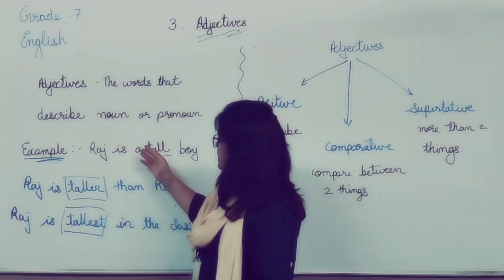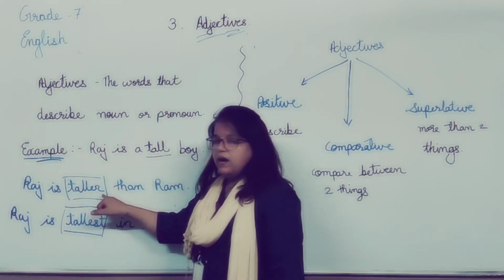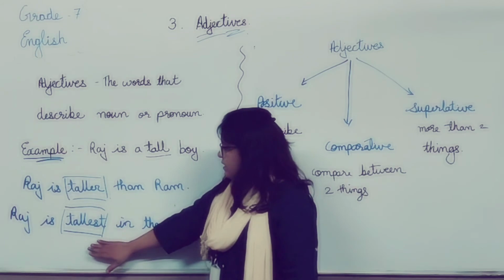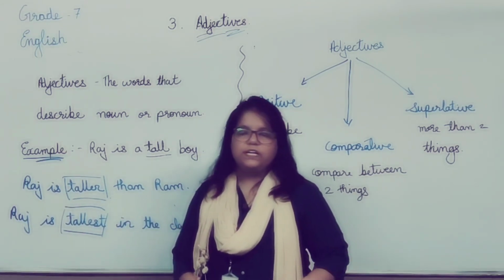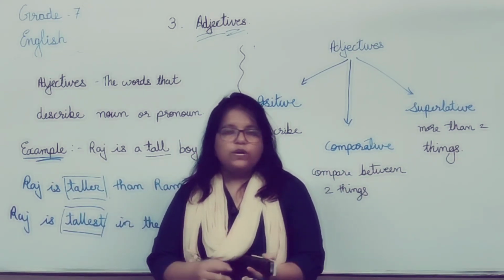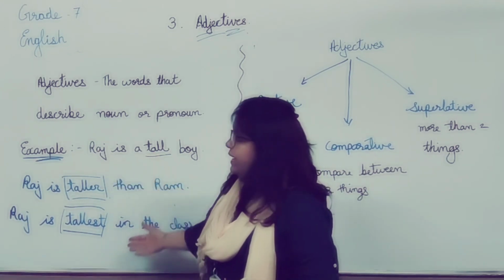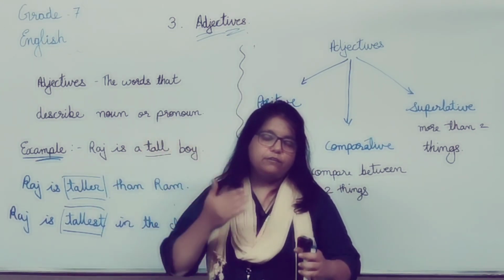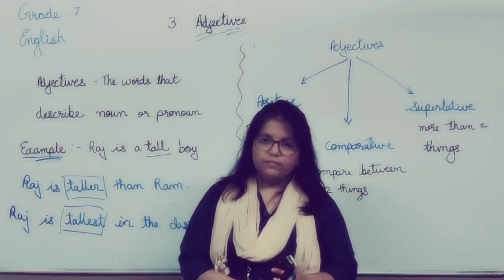As I just told you, tall will become taller by adding er at the end, and by adding est at the end it will become superlative degree. So let's see some more examples of how words change from positive to comparative and superlative.